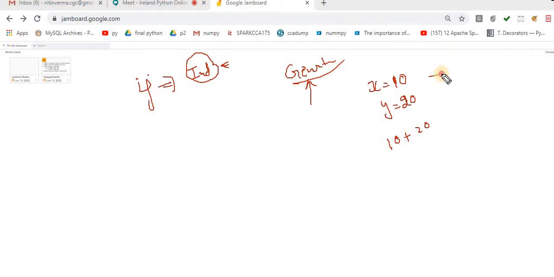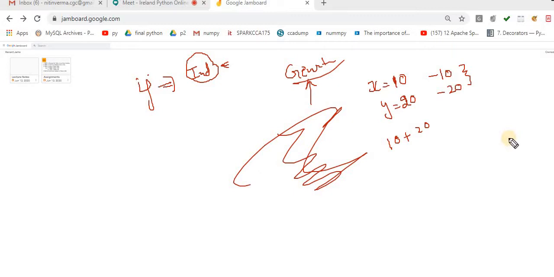If the user enters -10, and if the user enters -20. Now my condition is that I have to stop the user. It's not working. You are not able to see anything.